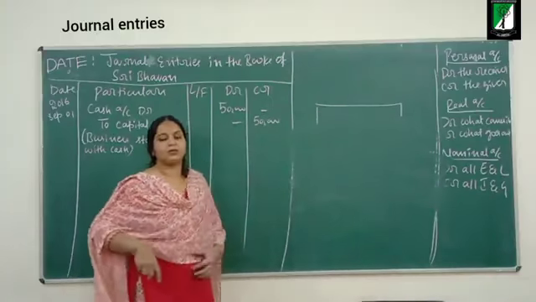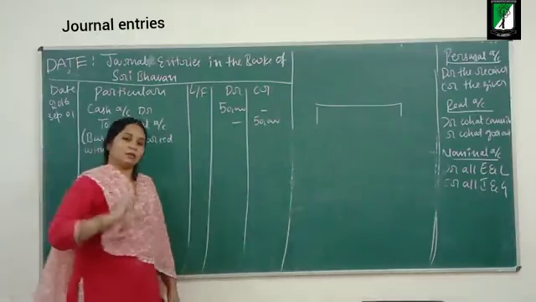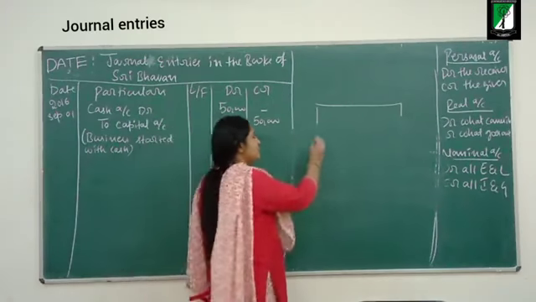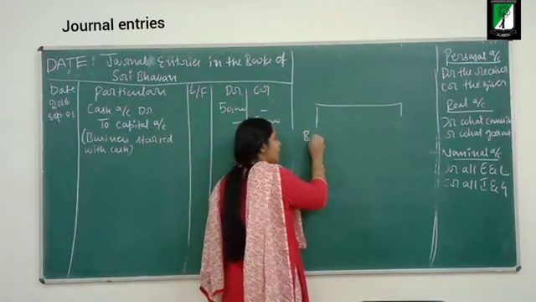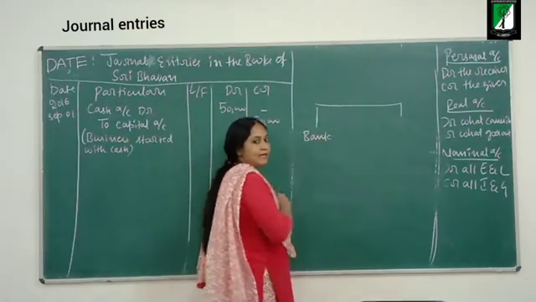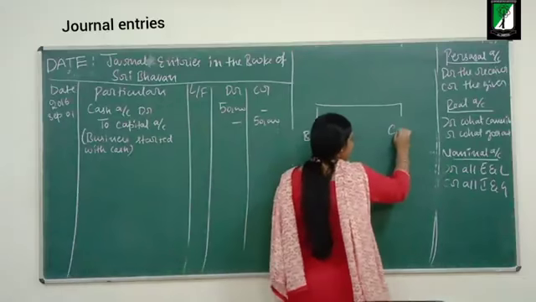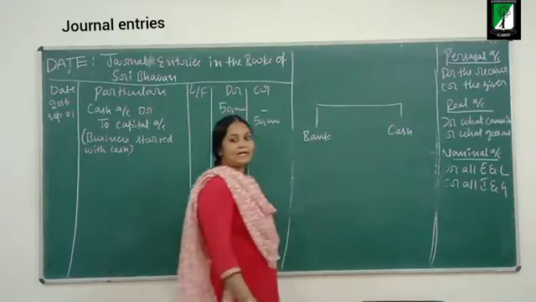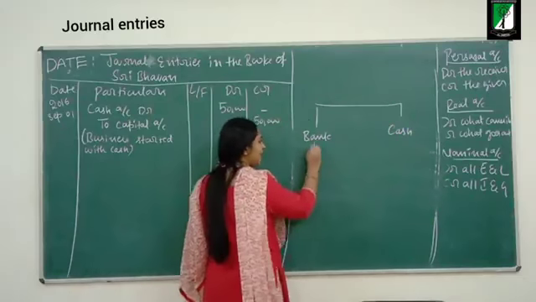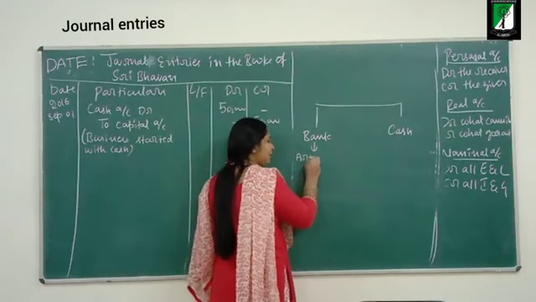So by depositing rupees 10,000, who is the receiver? Who is taking the 10,000? Bank. What is the business giving? Cash. Bank is an artificial person.